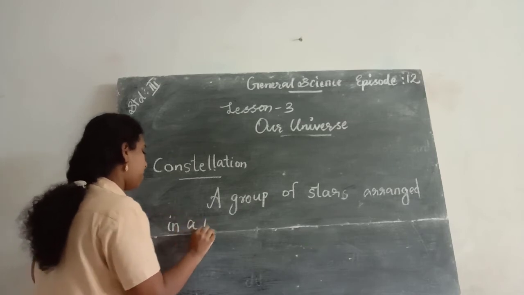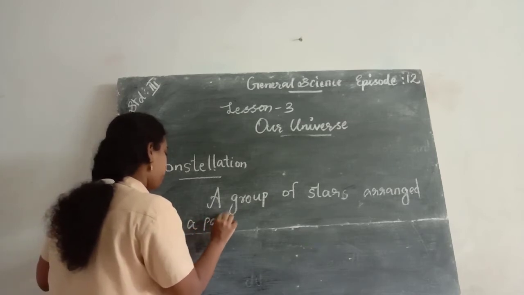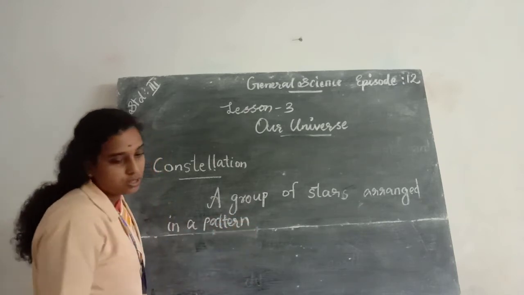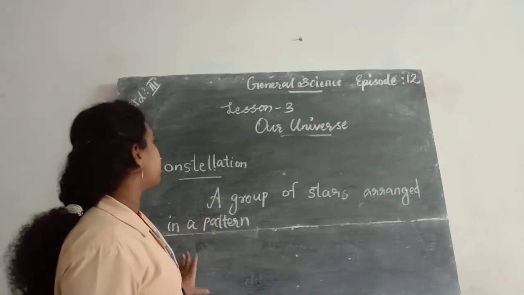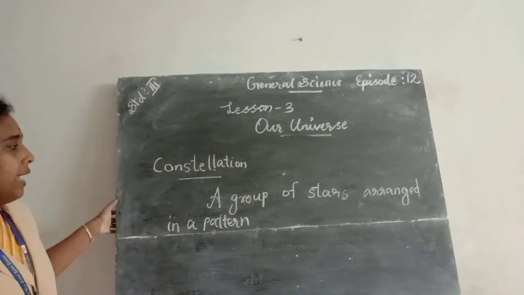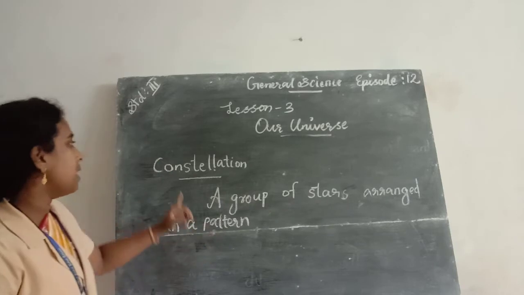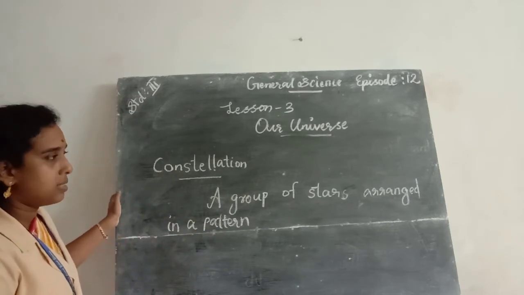A group of stars arranged in a pattern is known as constellation.